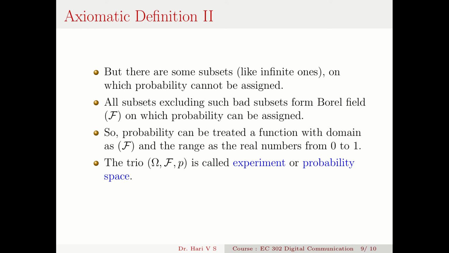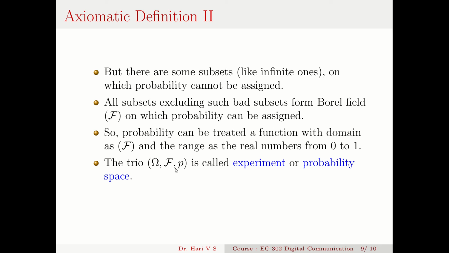And so you understood the concept of a sample space, then the subset of the sample space, that is called an event, and then that trio omega, F, P. Omega is the sample space, F is the good subsets of the sample space, and P is the probability function, or the probability assignment over that.